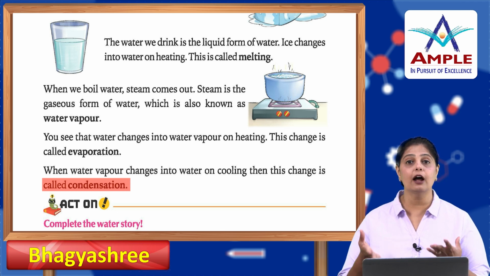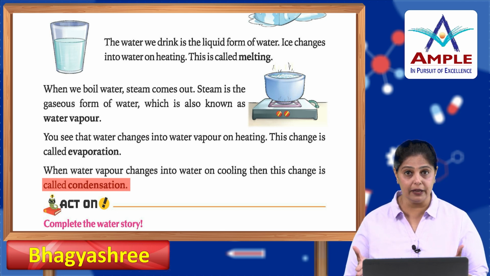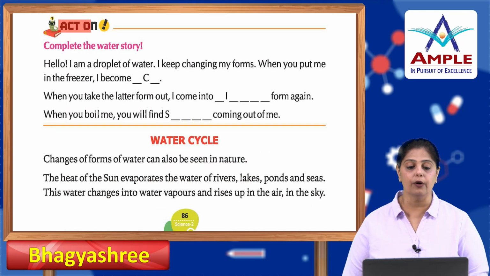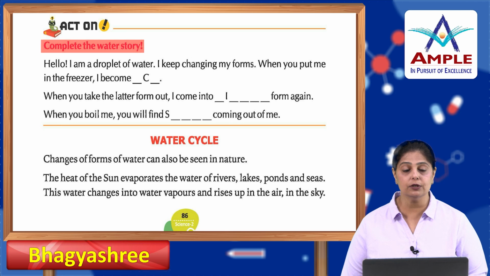So, the steam that comes out of the water is the water vapor. That process is known as evaporation, and when the steam settles down, it is known as condensation. Now, act on. Complete the water story.